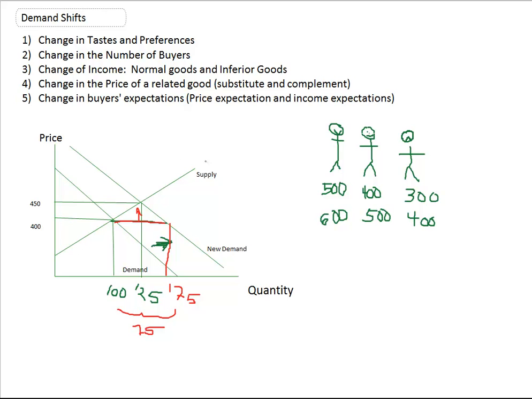He still doesn't get the computer because the price mechanism is one way we can get the product to the people who value it the most. The people who value it the most are the ones willing to pay the most, so price tends to go up. We get rid of those shortages, and people willing to pay $450 or more get the computer. So this is 600, he gets the computer, she gets the computer, and he does not.